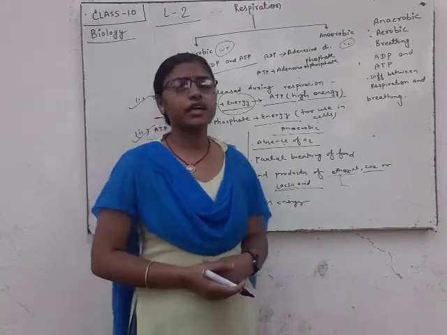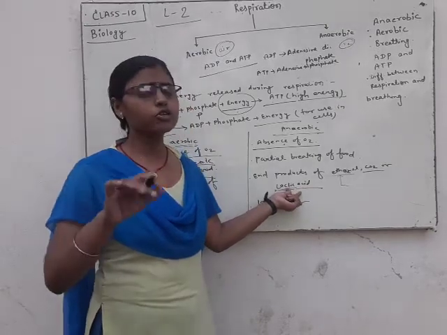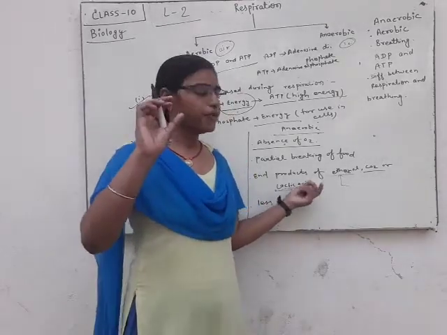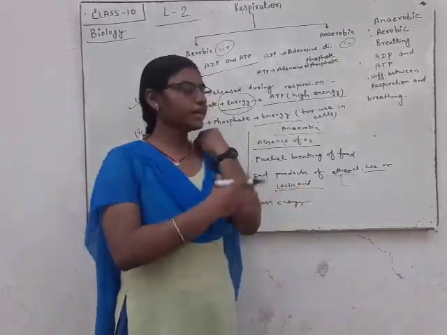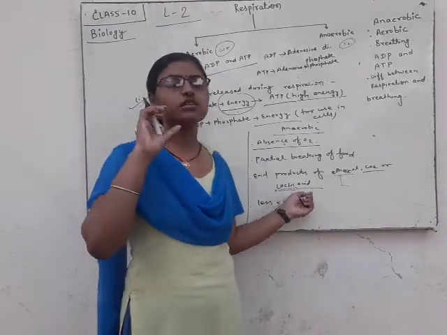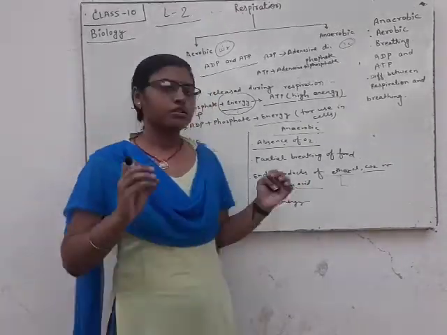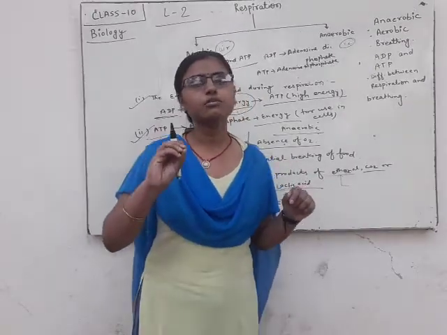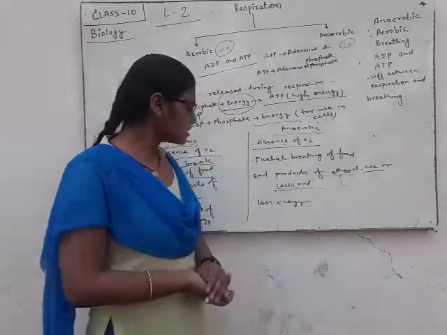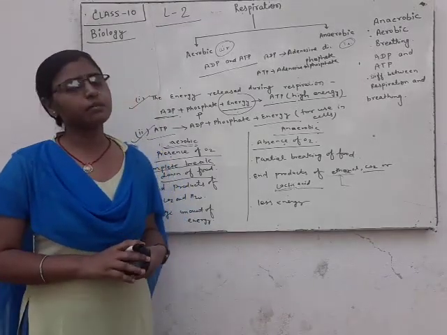Lactic acid is both harmful and useful. When we work hard, our muscles get cramps, pain and tiredness, because lactic acid is stored in the muscles. Curd and milk both contain this acid, called lactic acid. Now we will discuss respiration in plants.